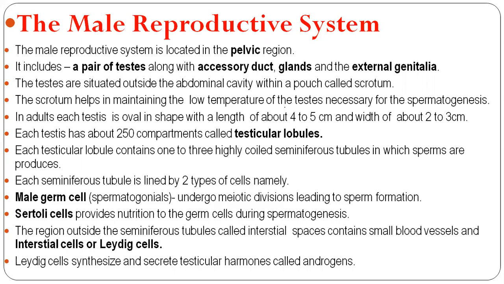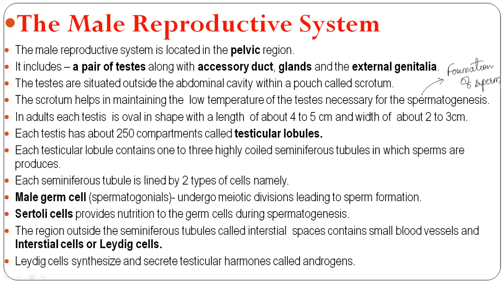The scrotum helps in maintaining the low temperature of the testis necessary for the spermatogenesis process. Spermatogenesis is nothing but formation of sperm.